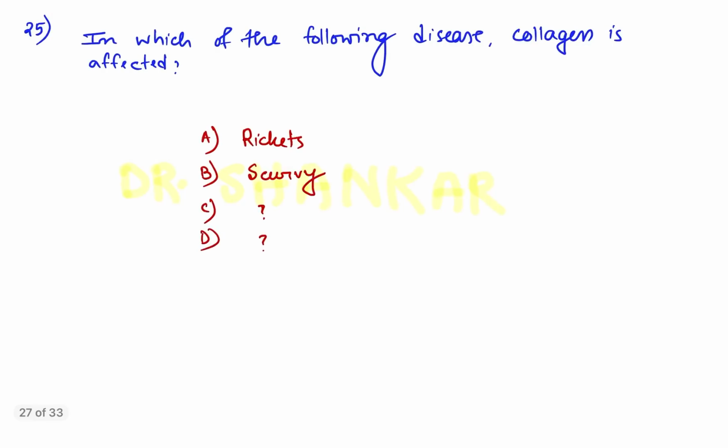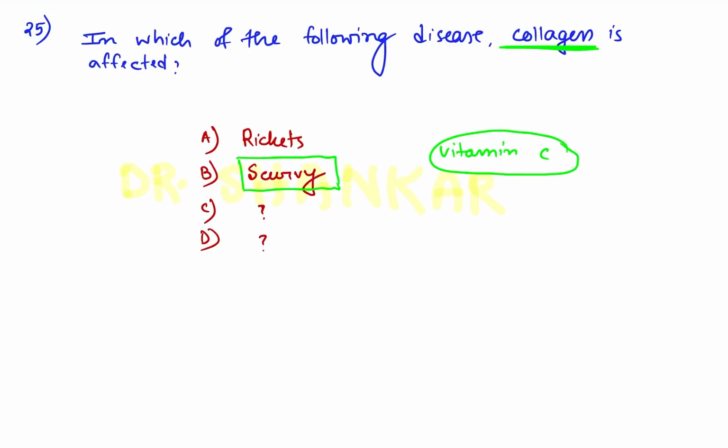Coming to question number 25. In which of the following diseases is collagen affected? See the question, collagen. Among the options, the answer will be scurvy. As you all know, vitamin C is required for collagen formation. So vitamin C deficiency hampers collagen formation, which causes scurvy, presenting with spongy gums, gum bleeding, pseudoparalysis, hemorrhage, petechiae, etc. So scorbutic rosary. These are the features of scurvy.